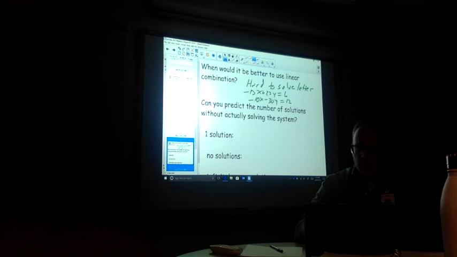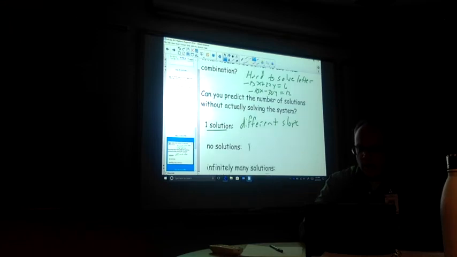You can predict the number of solutions without actually solving the system. So one solution means you just have different slopes. If you knew you had different slopes, you know the lines will cross once, and that will give you the one solution. No solution is if you're looking at it and you realize your slopes are parallel slopes.